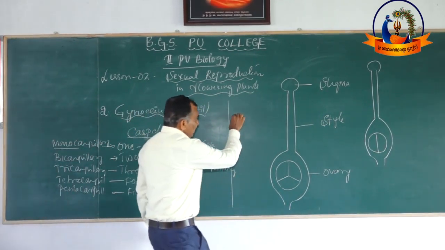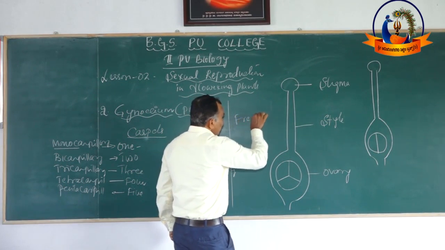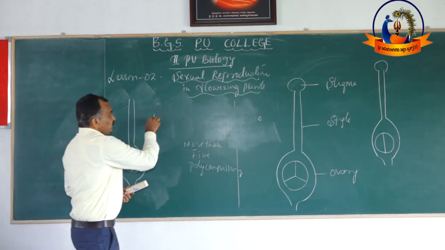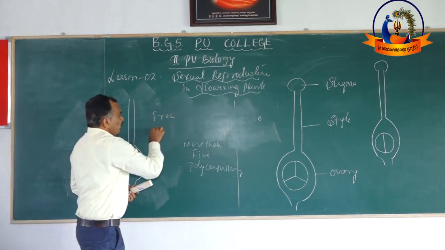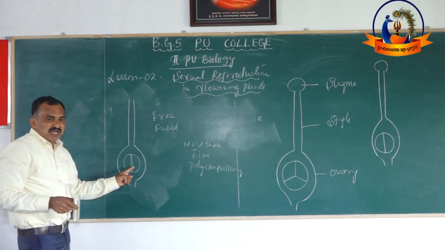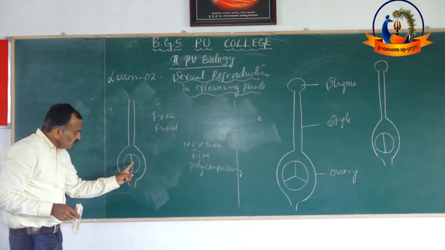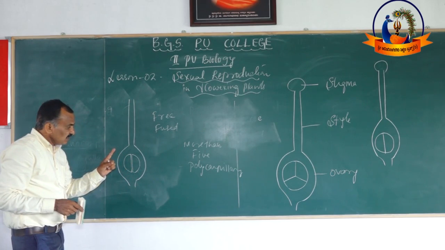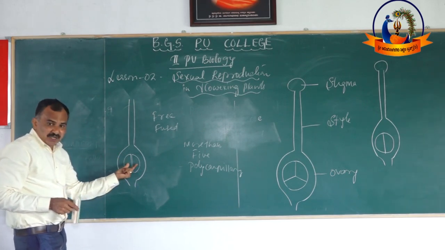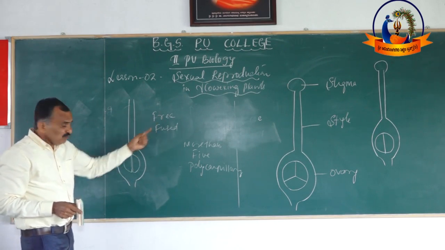The carpels may be free, or carpels may be fused. See, this is the free condition of carpels. This carpel is not fused with this. How many carpels are there? There are 2 carpels. What is it? Bicarpellary, and the carpels are free.